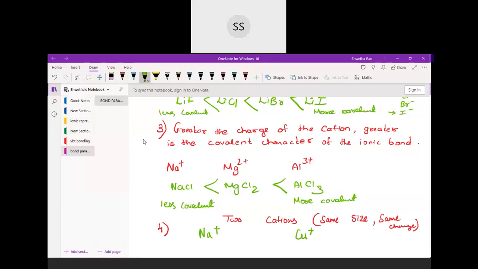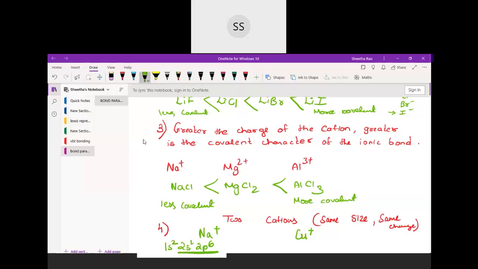So here I am taking the example of Na+ and Cu+. Among these, we have to tell which will have more covalent character, whether it is Na+ or Cu+, with a valid reason. When we have cations of the same size and same charge, this sodium ion and copper ion are found to have similar size, and the charge is also similar, because Na is carrying a 1+ charge and Cu is carrying a 1+ charge.